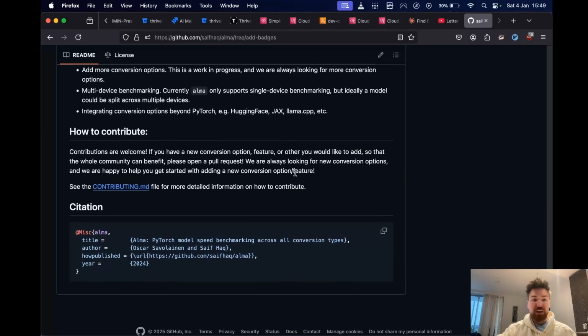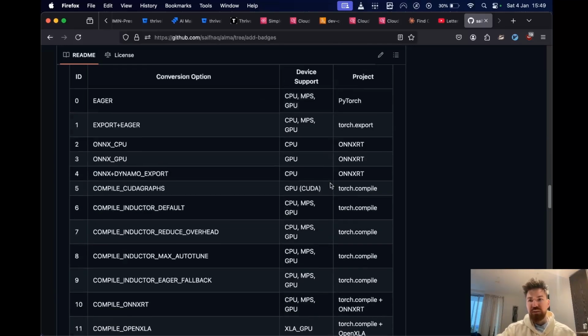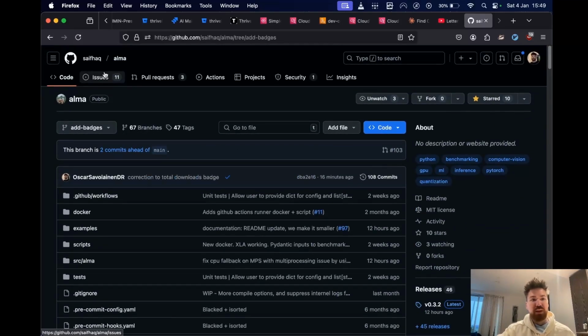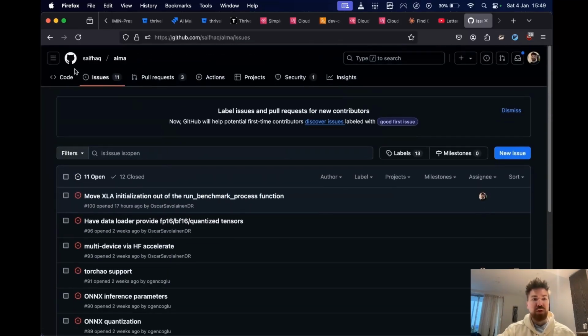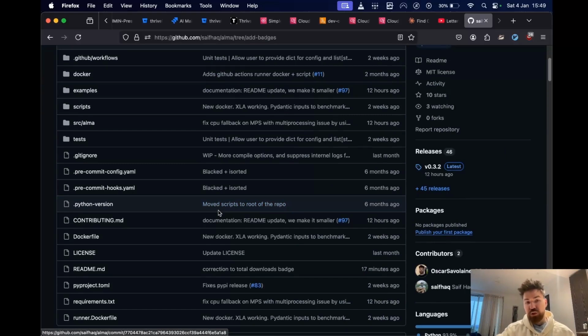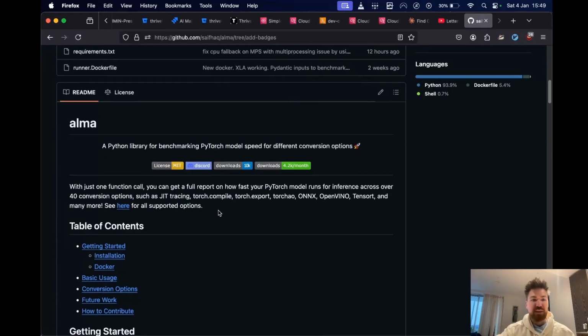So yeah, that's Alma in a nutshell. Obviously contributions are welcome. It's an open source repo, anyone can contribute. We released this, I think, 2 weeks ago, and already people have been opening up issues. We've already closed a few of these issues, but it's been really cool. It's been a fun experience, but if you want to contribute, we'd be happy to have you.